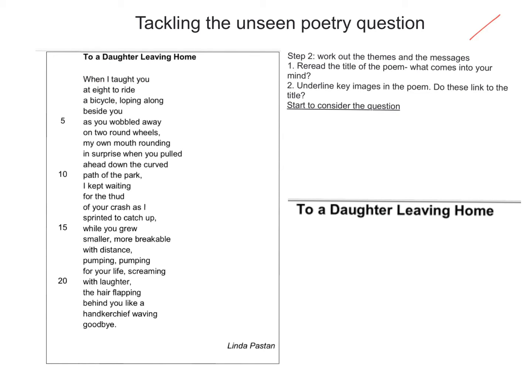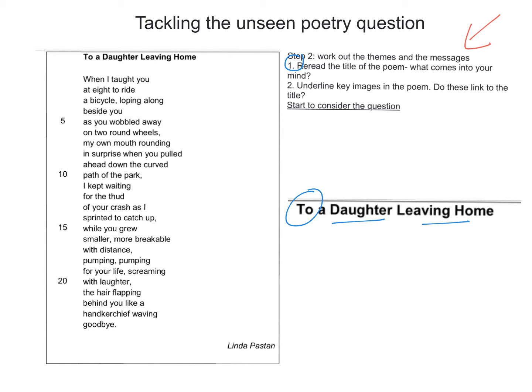So we're now going to have a look at step 2, working out the themes and the messages. This is the part where we're going to have a look in a little bit more detail and start to link our ideas to the question. Number 1, we need to reread the title of the poem. What comes into your mind? Now first of all, I've noticed that it says to a daughter and that she's leaving home.